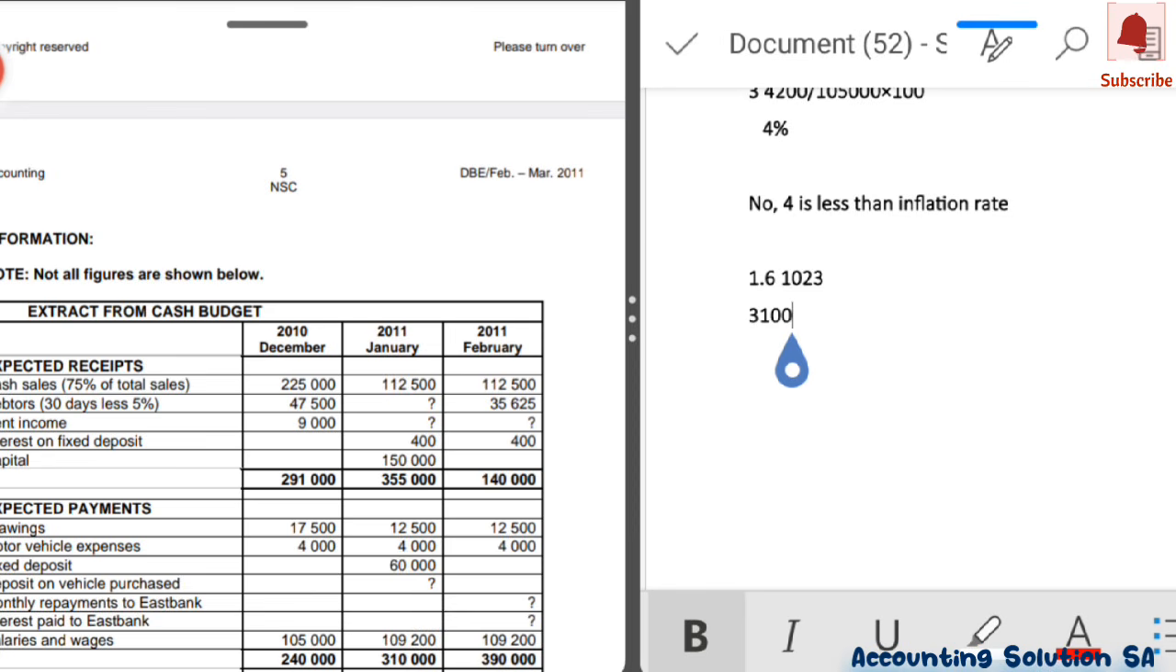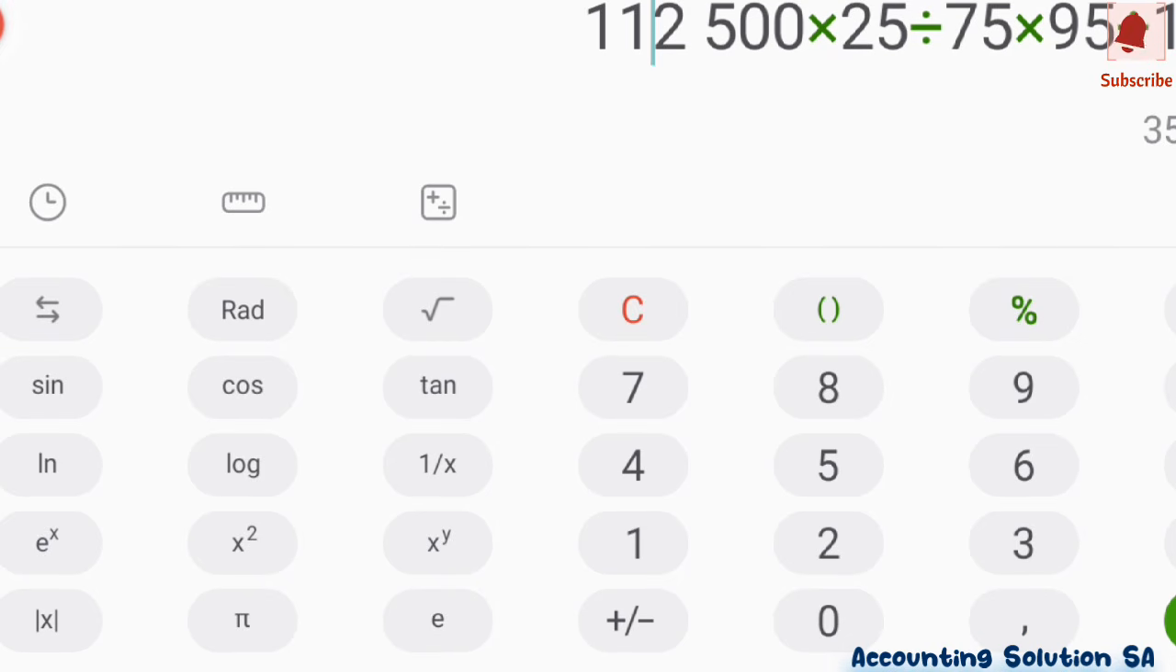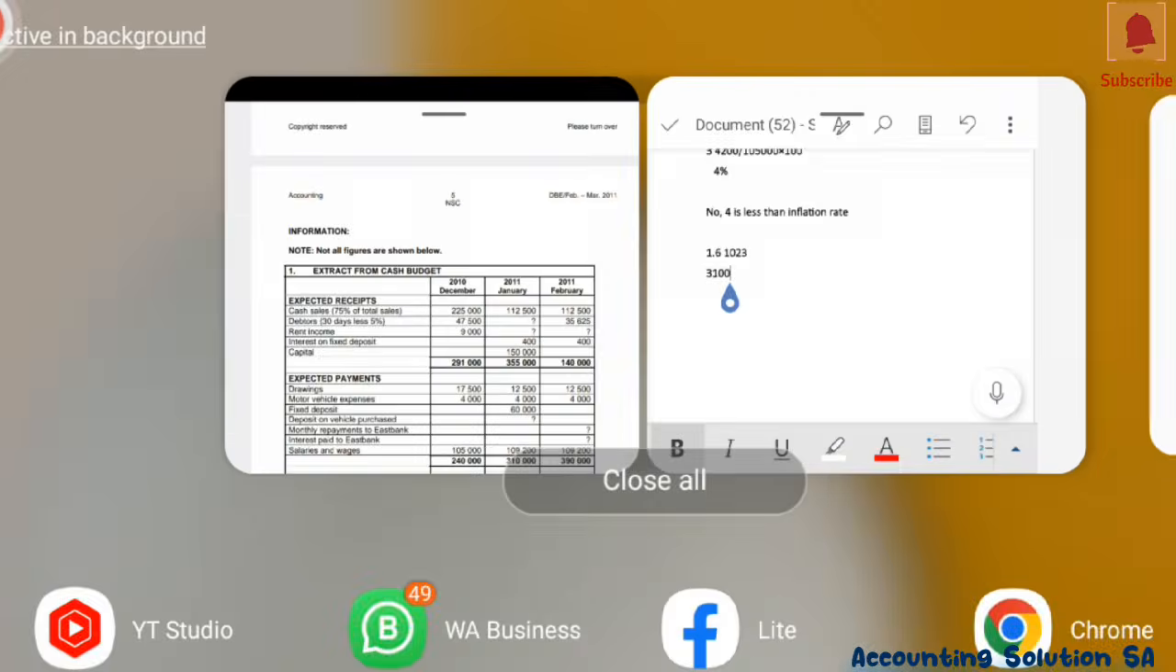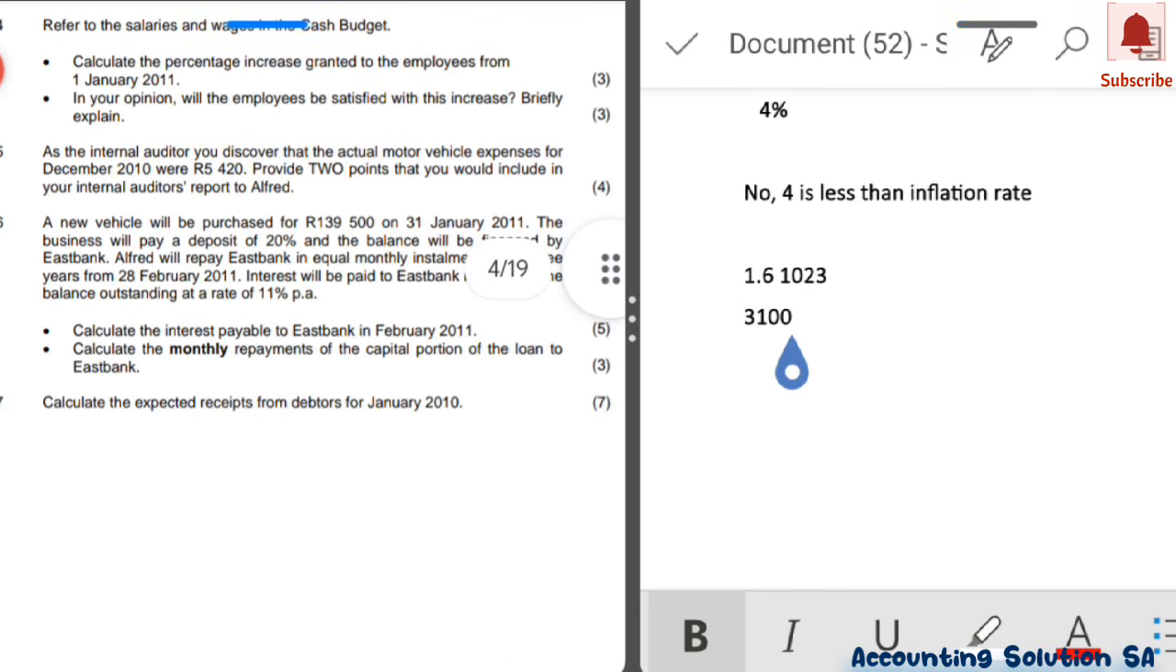Now because we are looking for January, we have to take the one for December, which is 225,000. It's very simple, because we just do the same procedure. 225,000, multiply by 25 over 75, multiply by 95, divide by 100. Then it gives you 71,250. 71,250 is the answer for 1.7.